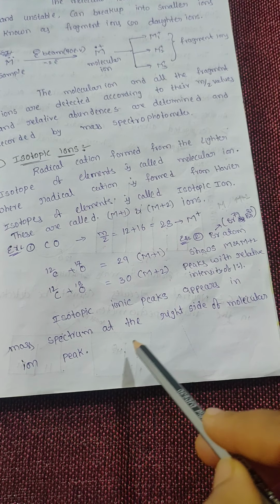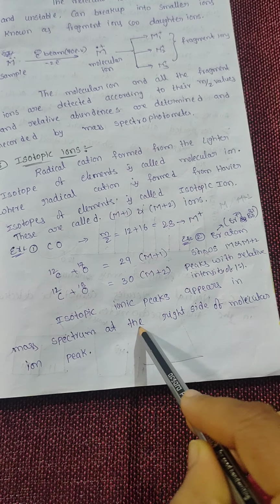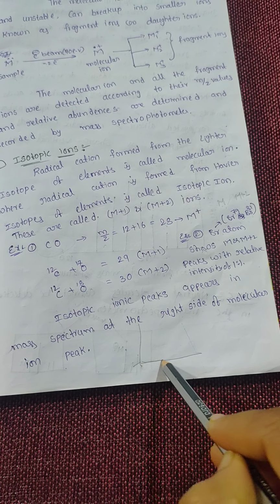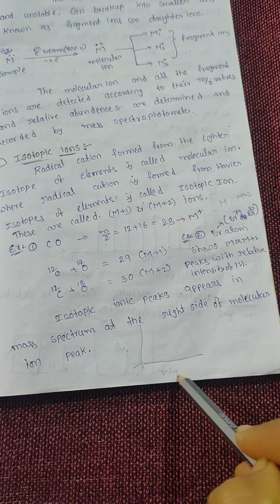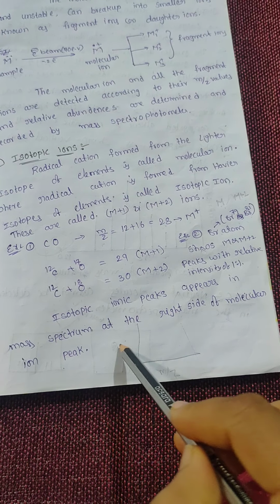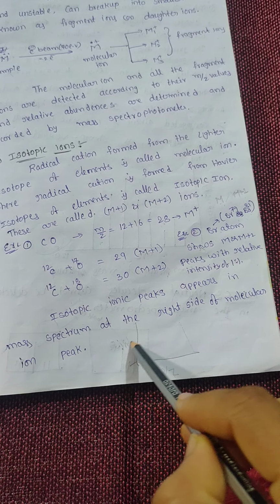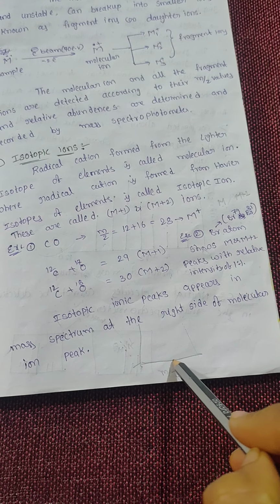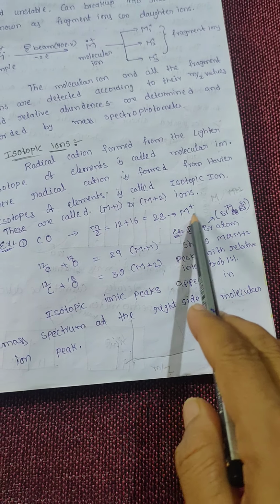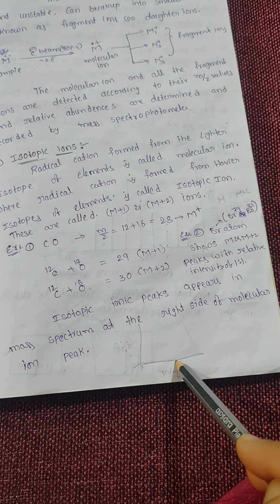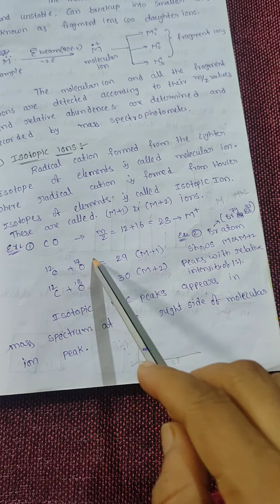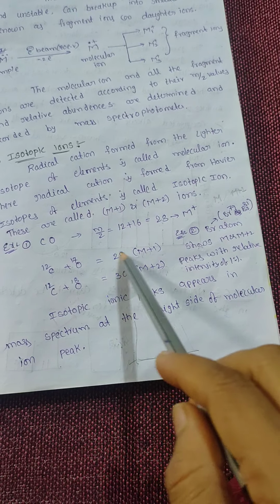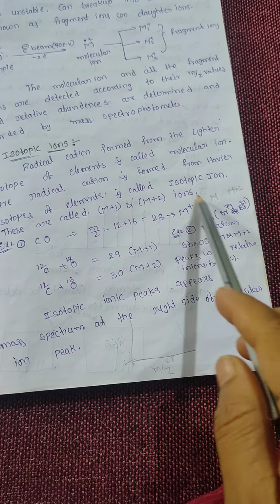For example, this is the representation of a mass spectrum. On the x-axis we have m/z values, on the y-axis we write intensity. The molecular ion has some m/z value, that is 28, but these isotopic ions have m/z values greater than the molecular ion.